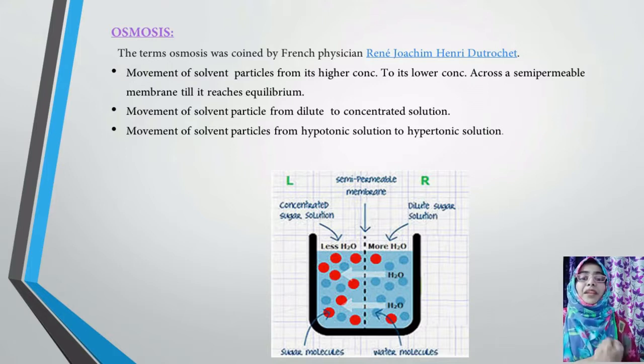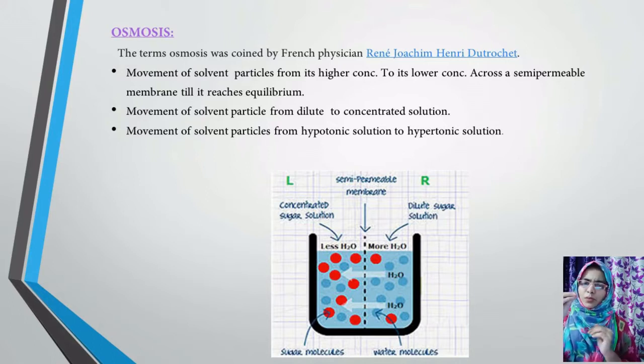I repeat once again, if a spoonful of sugar is added into a glass full of water, the solution present is called a hypertonic solution. Whereas if you add an amount of salt in a glass full of water, that concentration is called a hypotonic solution. What is it called? Hypotonic solution.